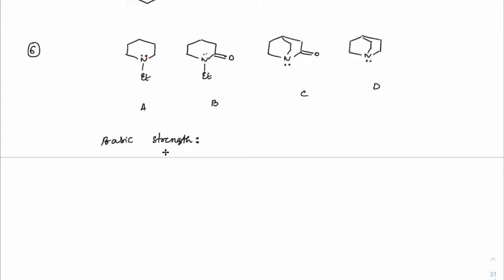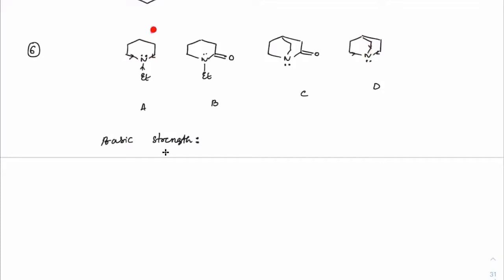Both of them are localized, both of them are tertiary, and both will have donating species by inductive effect. Both of them do not have any flipping because this is also cyclic. This is cyclic, and in fact it is a bridged nitrogen.